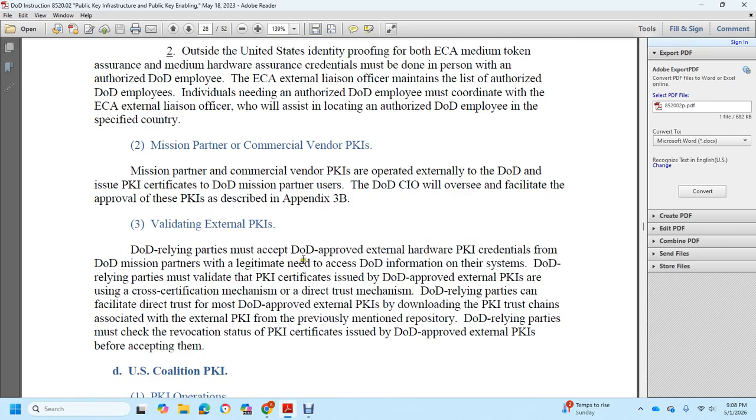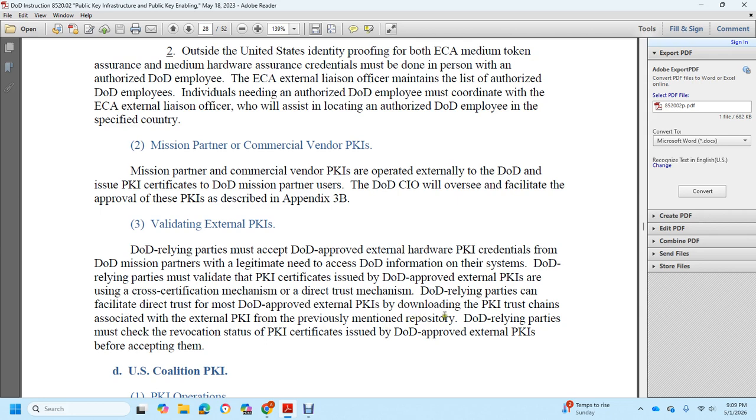For the DoD mission part with a legitimate need for DoD information on their system, DoD relying partners must validate public key infrastructure certificates, either the DoD-approved external public key infrastructure using the cross certification mechanism, or the direct trust mechanism. DoD relying parties can facilitate direct trust with the DoD-approved external public key infrastructure, developing public key infrastructure trust chains associated with the external public key infrastructure